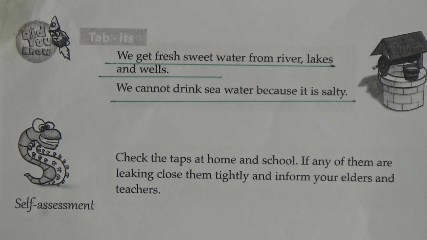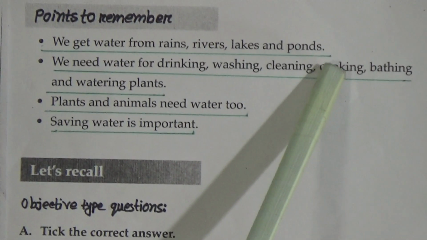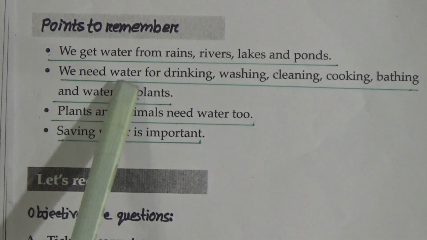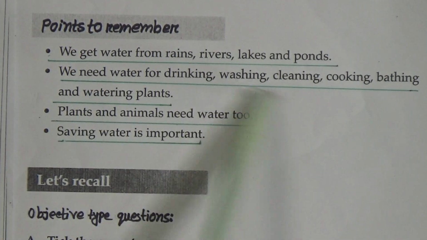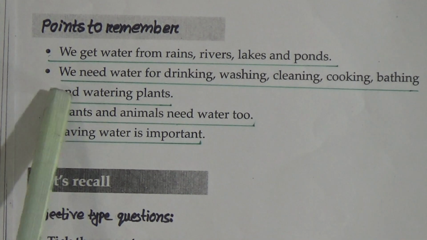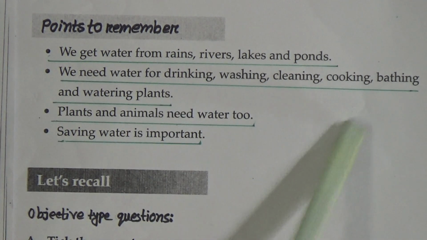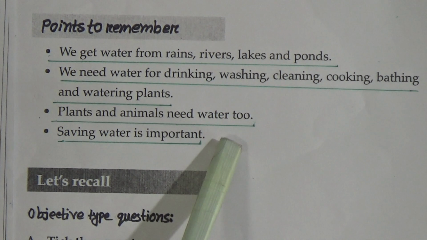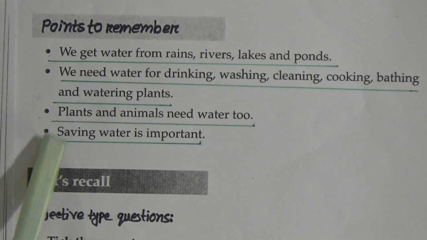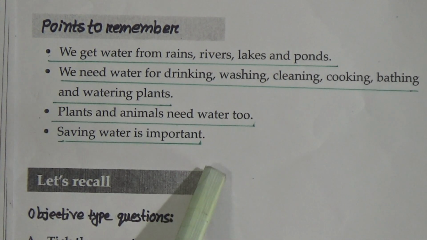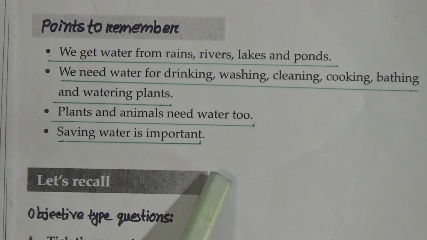Now points to remember. Point 1: we get water from rains, rivers, lakes and ponds. Underline this line. We need water for drinking, washing, cleaning, cooking, bathing and watering plants. Underline this line. Plants and animals need water too. Underline this line. Saving water is important. Now, objective type questions.